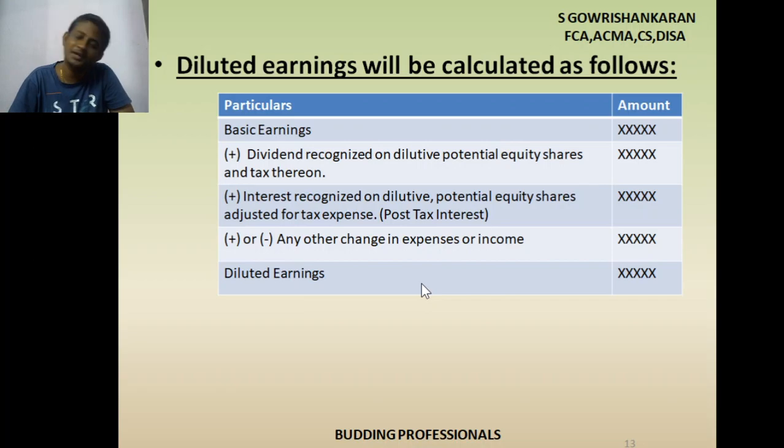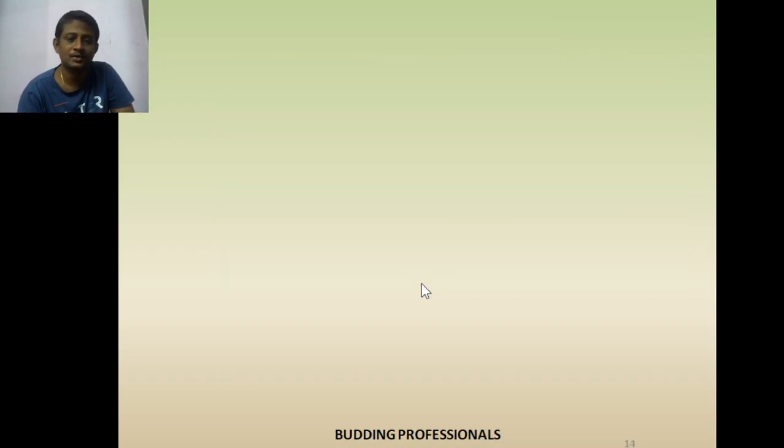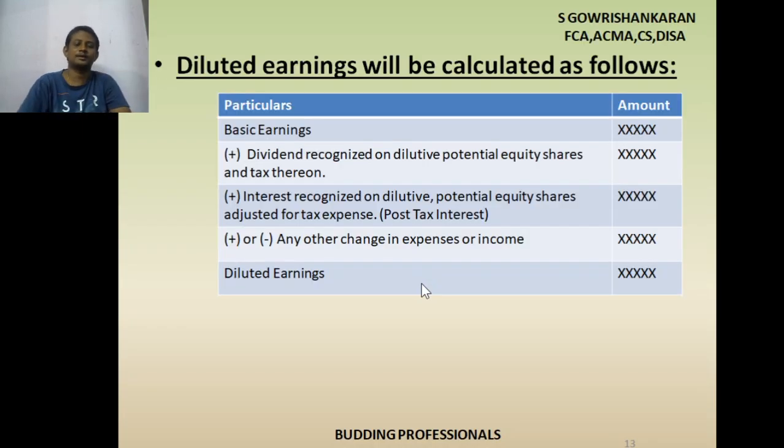So that is a saving for me. That is why interest recognized on dilutive potential equity shares, adjusted for tax expenses, is added here. Dilutive potential equity shares here means convertible debentures. We will work out a problem and you will understand. Before working out the problem, understand that this is the numerator.